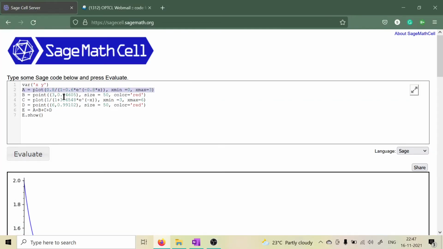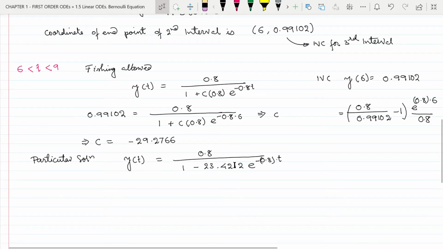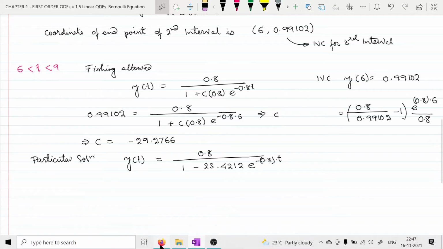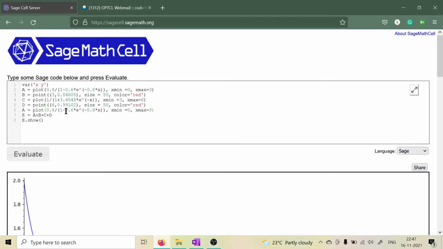So we will copy the first plot command, paste it in here. Now we will edit this command as per our requirement. So in this place there is 23.4212, so we will write 23.4212 multiplied by e to the power minus 0.8x, that is correct, but the x range will be from 6 till 9.